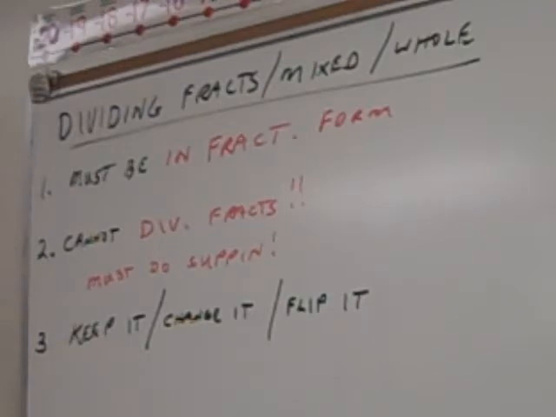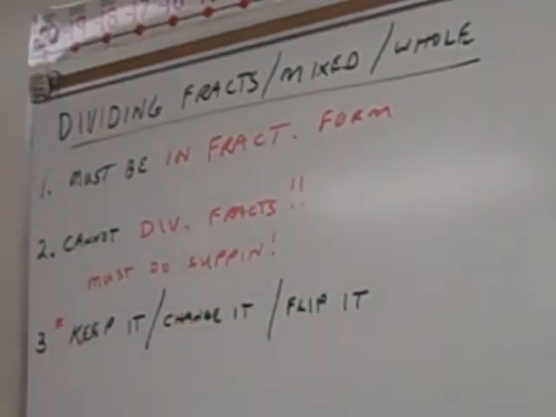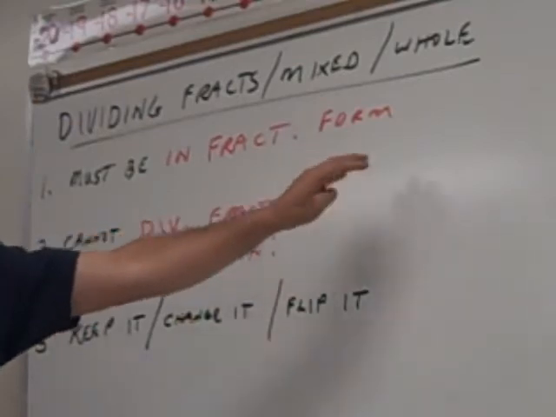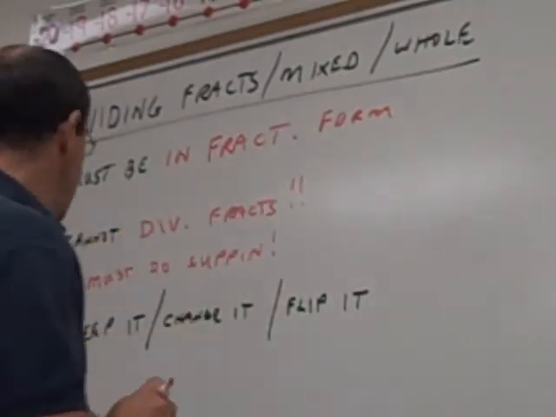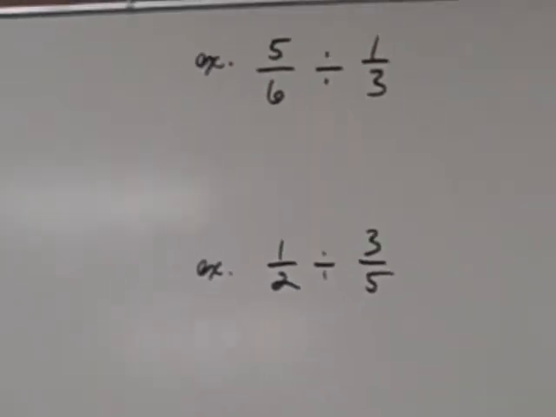So here's what we're going to do. We're going to keep it, change it, flip it. This is our whole key. Keep it, change it, flip it. Now, remember, this is after we've turned things into what? Fraction form. So as we do keep it, change it, flip it, I'm going to do this first example with it. Is that all right?